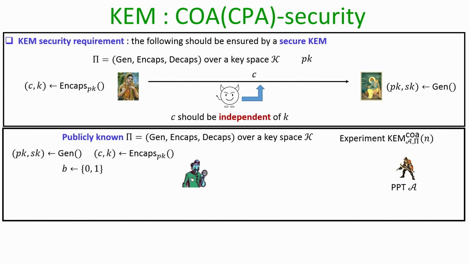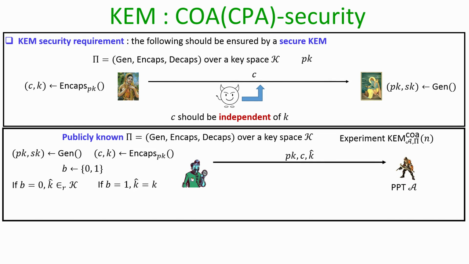And now it prepares the challenge as follows: it tosses a fair coin. If the coin toss is 0, then it picks k cap randomly from the key space of the key encapsulation mechanism. On the other hand, if the coin toss is 1, then k cap is set to be the same k which is encapsulated in C.